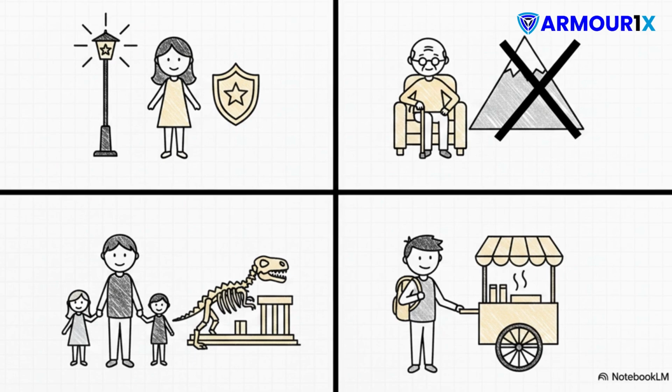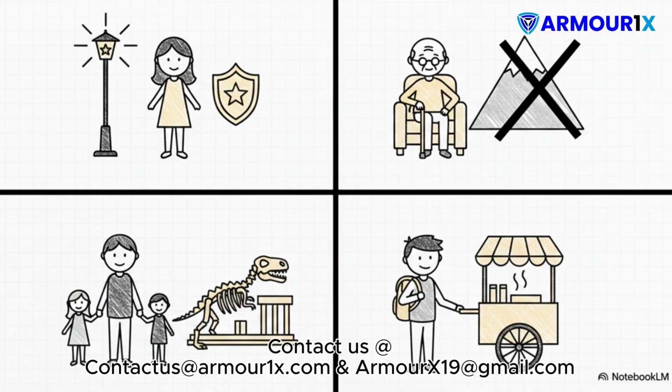For women, it's safety first, well-lit venues, spas, and local markets. For senior citizens, it ensures low-exertion temples and seated shows with zero tight schedules. For families, it focuses on child-friendly parks and interactive museums. And for students, it's all about budget-first street food and offbeat adventures. And critically, these hard-coded rules cannot be overridden by the LLM. So you're never going to see a senior citizen accidentally booked for a high-exertion mountain trek just because the AI thought it sounded fun. The guardrails dictate the curation.